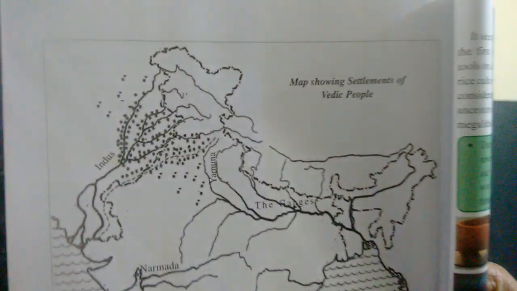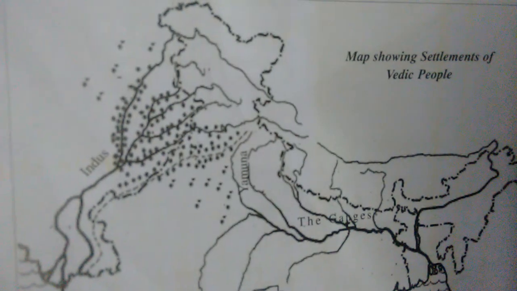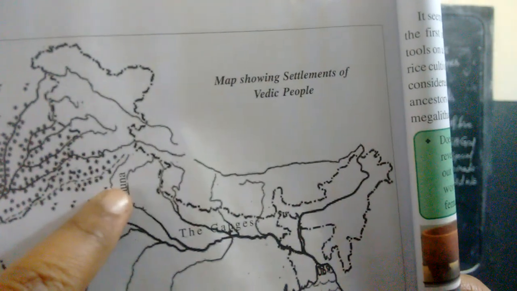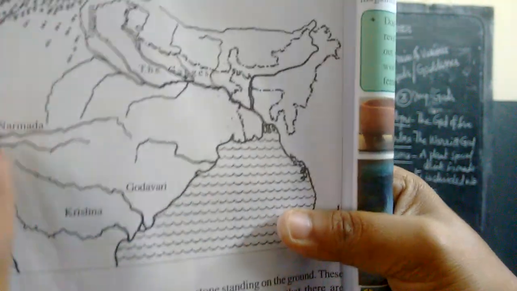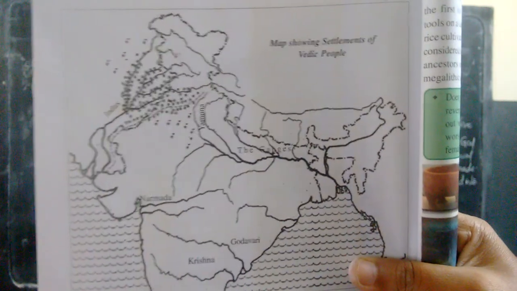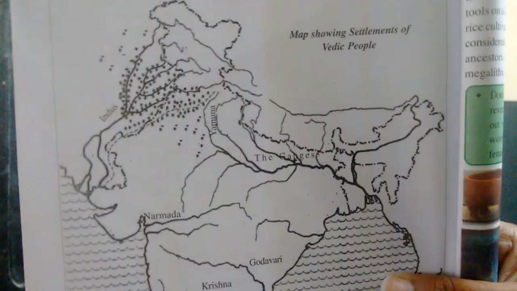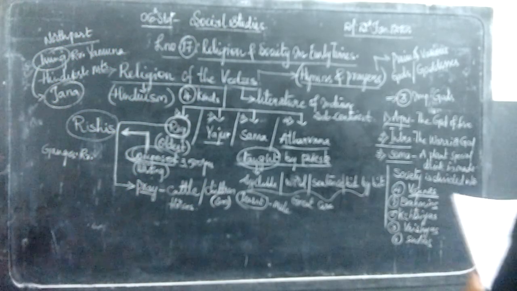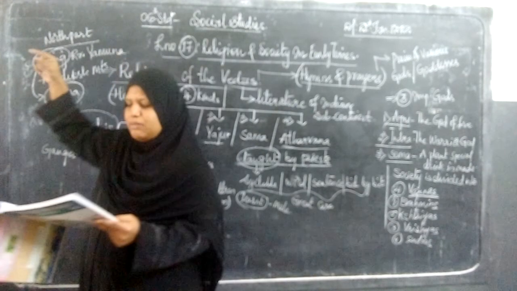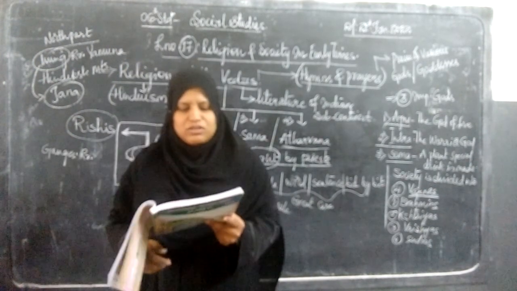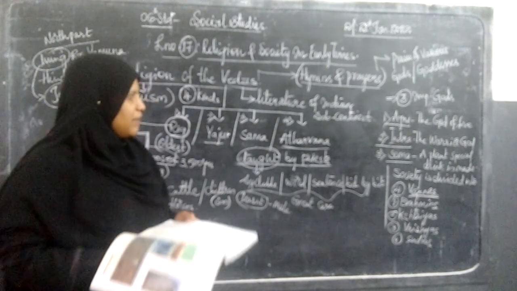Indus Valley, these dots, all of them were settled near the river Indus, the Indus Valley civilization. Then the next river Yamuna, the Ganges Valley, then the Narmada river, then Krishna, Godavari, which is from the South India part. This is where the Vedic people settled, because of the availability of water. Because of that, the people settled in the northern parts of India near the rivers Indus, Yamuna, and Ganges. So this is what we have discussed about in this lesson.